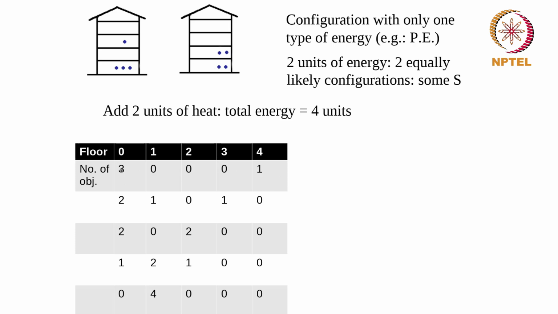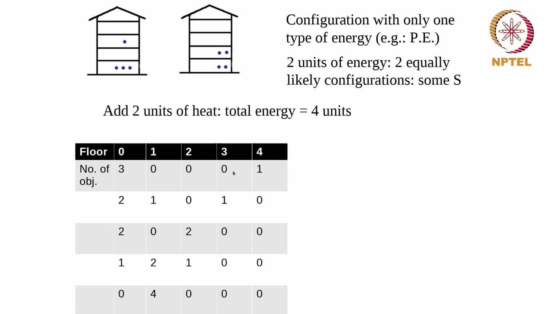What I can also have is I can have 2 objects in the ground floor. I can have one object moving to the first floor and one object moving to the third floor. So one moves from here to here, this moves from here to here, and that will give me this configuration, which also has a total of 4 units of energy. So this is 2 into 0 plus 1 into 1 plus 1 into 3, which is 4. This configuration is 3 into 0 plus 0 into 1 plus 0 into 2 plus 0 into 3 plus 1 into 4, which is 4.